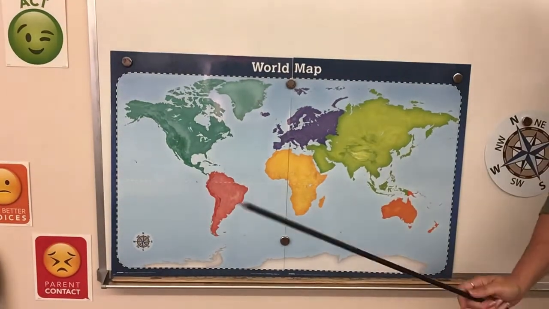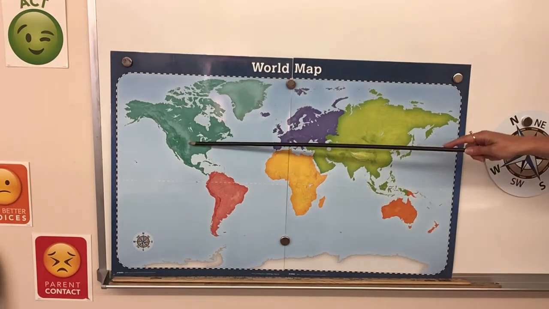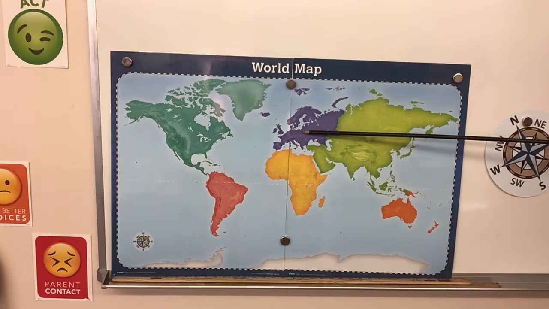We're going to start history by doing the oceans and the continents. As I point to them, just tell me what they are. North America. South... Europe. Okay, some of you are used to me going in a certain order. North America, South America. I'm not going to do that all the time, so you need to be watching what I'm doing. Do you understand?